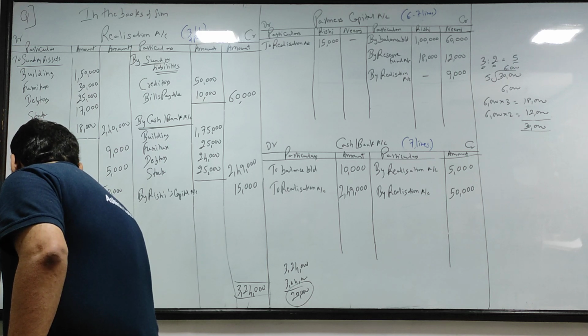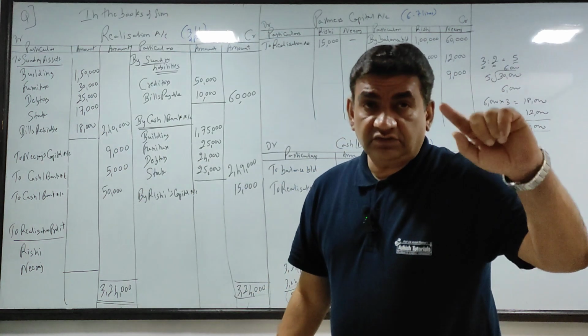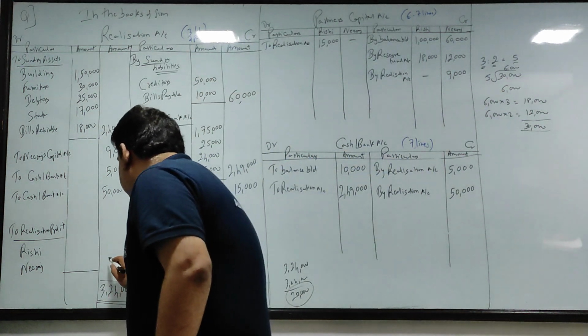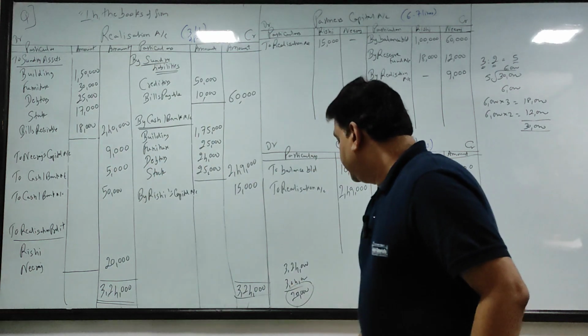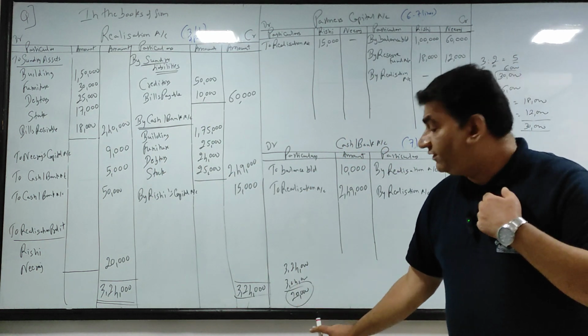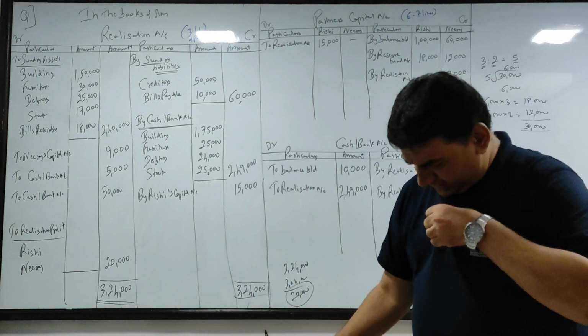Same what we did in final accounts and admission, last partner के नाम के सामने you write 20,000. Got it? Credit side is 324, debit side 304. Balancing part तुमको पता है कैसे करने का.